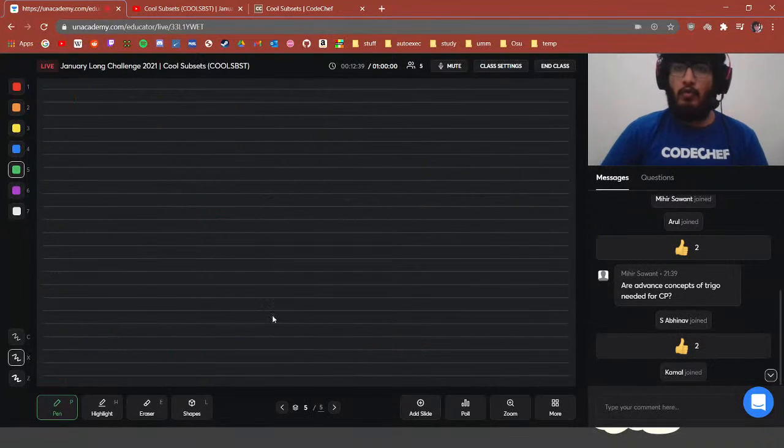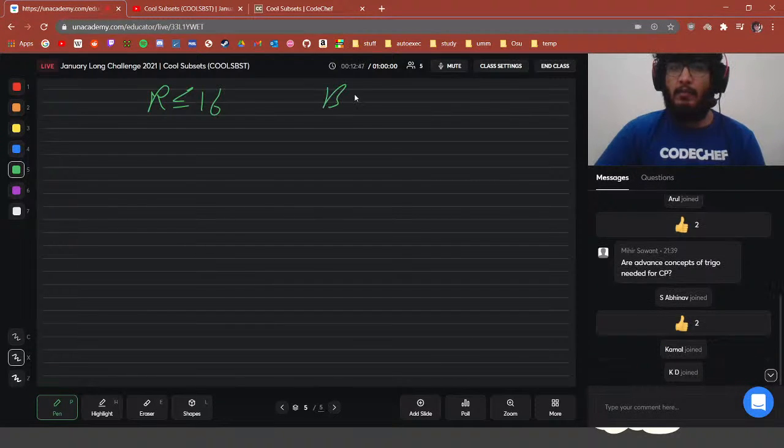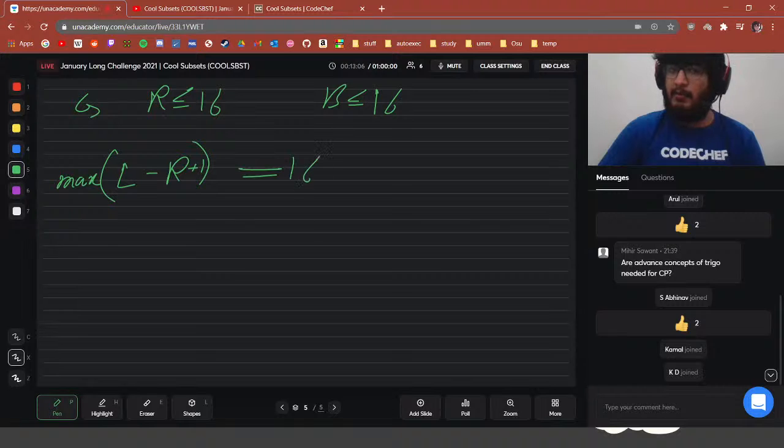Next, we come on to subtask 1, right? In subtask 1, R was given less than or equal to 16 and B was given less than or equal to 16. As I said, this is a subtask where you have to brute force your way, right? You can brute force your way by trying to create all of the subsets. So L minus R plus 1 would be a maximum of 16, so there would be a total of 16 elements in this set. Taking all of the subsets of it, you would have 2 to the power 16 subsets, right?